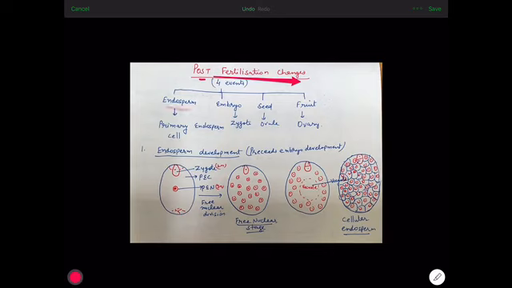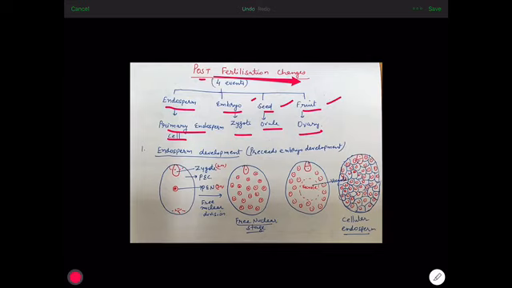One is formation of endosperm from primary endosperm cell. Second is development of embryo from zygote. Third is development of seed from ovule and development of fruit from ovary. So after fertilization, endosperm develops, embryo develops, seed develops and fruit develops.